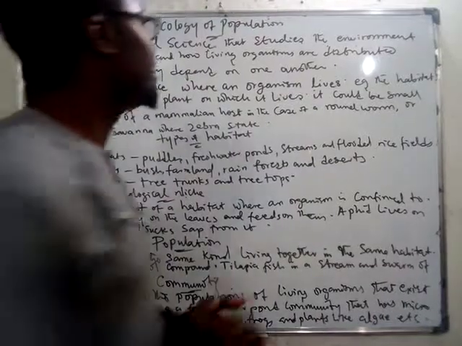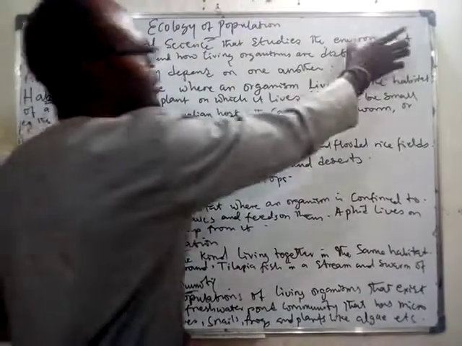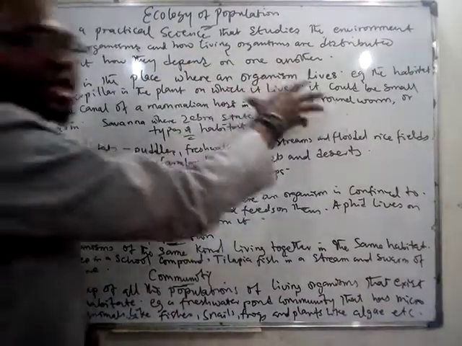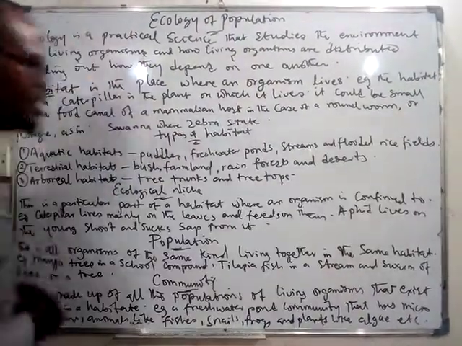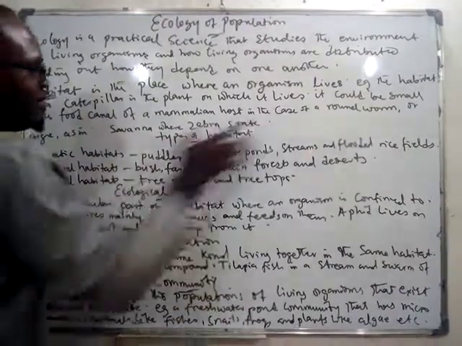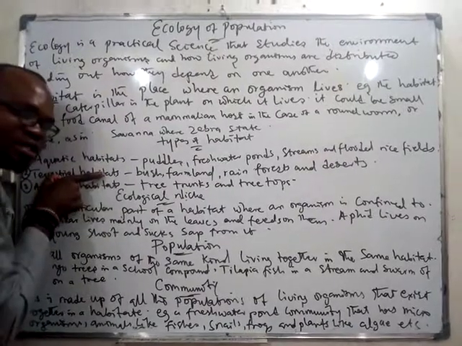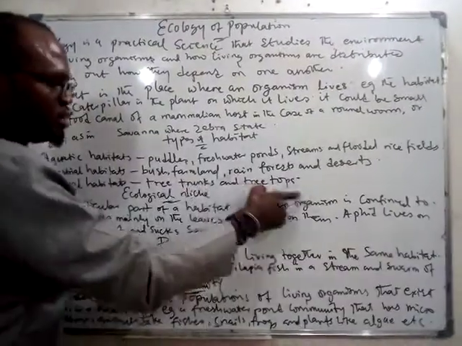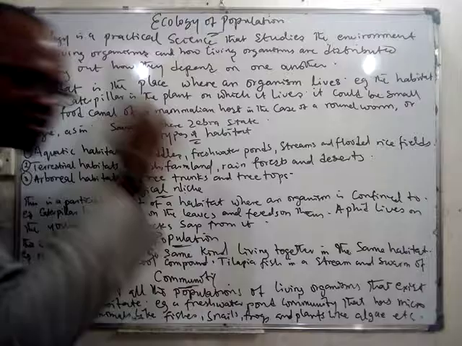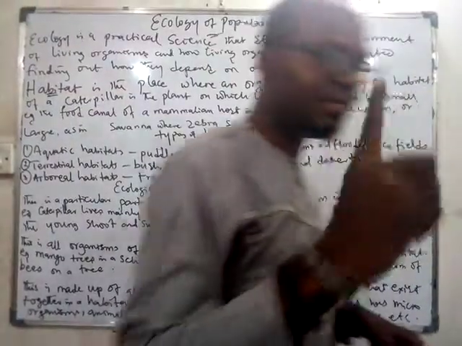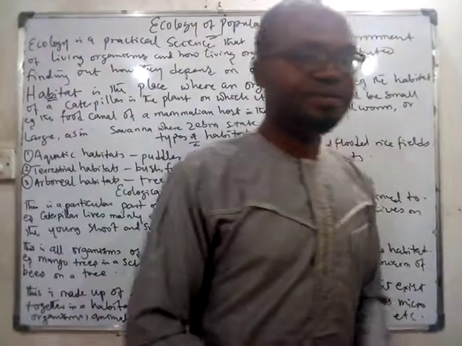So whenever you're talking about ecology, you're talking about organisms and their environment. Habitat is the place where organisms are staying. Niche is that particular point in the habitat where the organism is staying. Types of habitats: we have the water, the ones in water known as aquatic; the ones on land known as terrestrial; and the ones that stay on tree trunks and tops known as arboreal. Population is talking about organisms of the same kind, whereas community is talking about different populations brought together. Are we together on that?